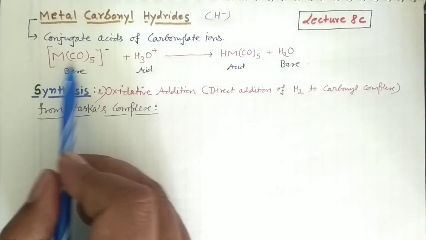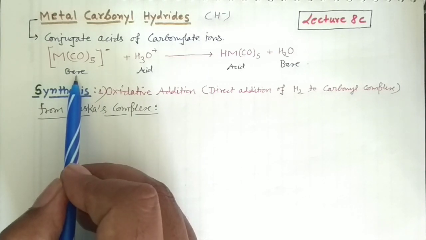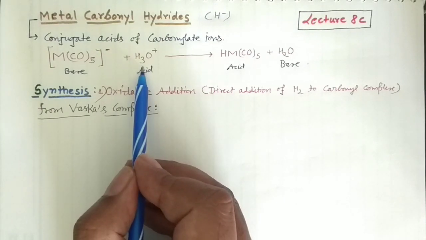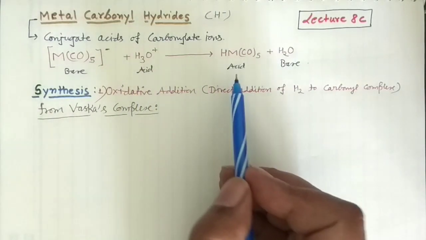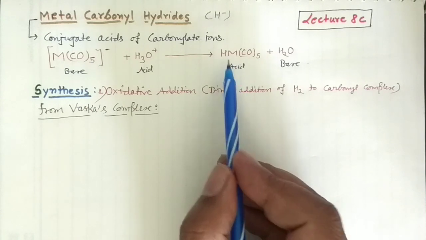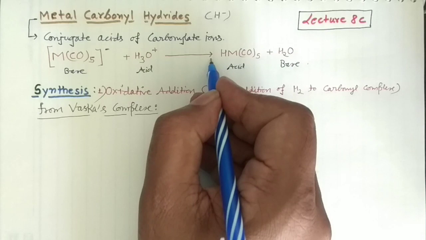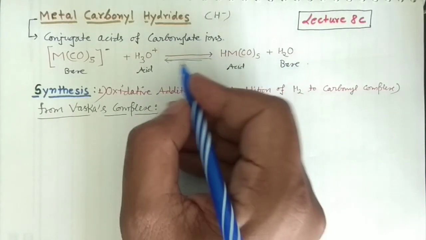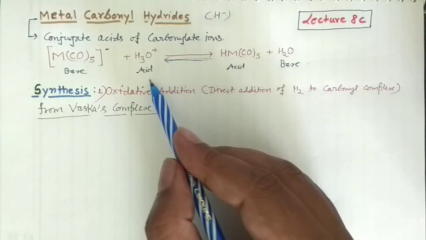Since this metal carbonylate is accepting a proton, it's a Bronsted base, right? And this acid is providing H positive, so it's a Bronsted acid. So it's a Bronsted acid-base pair, and when they react, this base will form its conjugate acid, right? Because now it can actually donate the proton back to this one. Though it is essential to show the equilibrium between them if I write the reaction in that manner. So when these two react, the reverse reaction would occur.